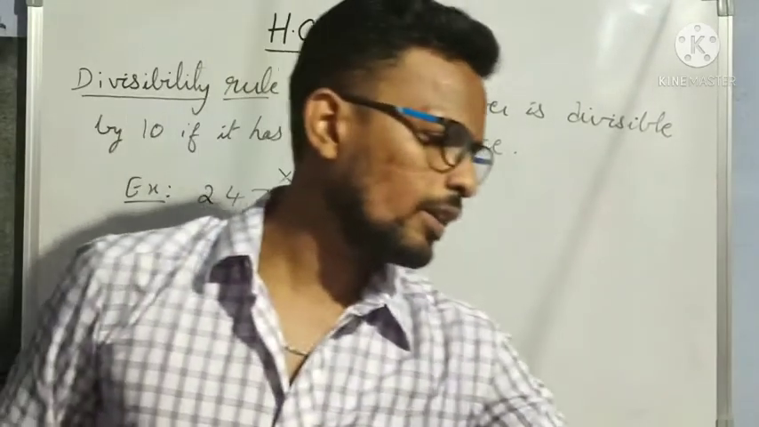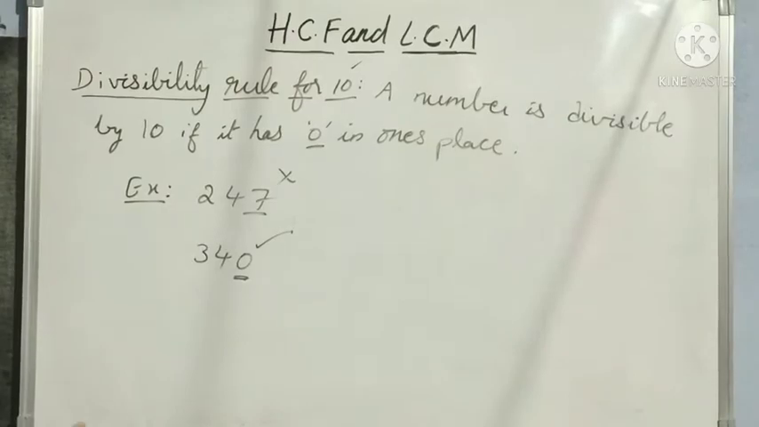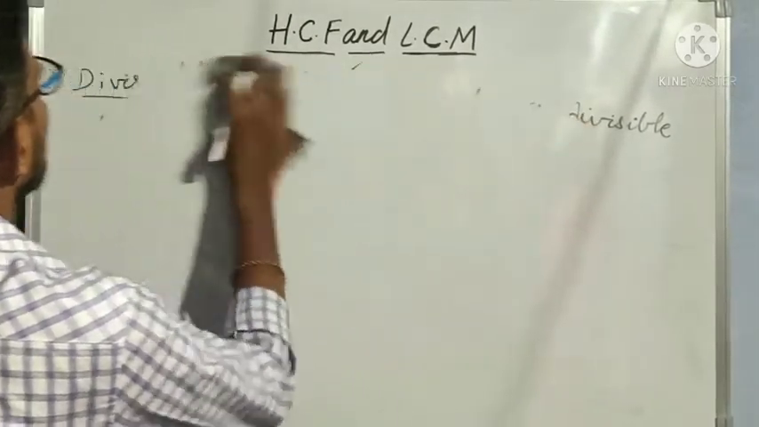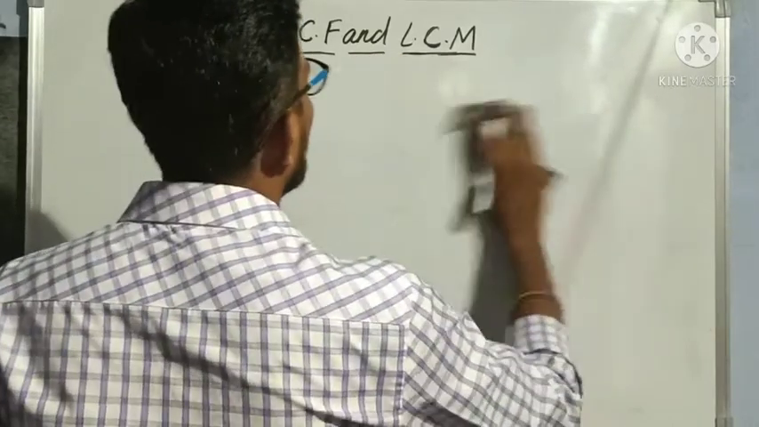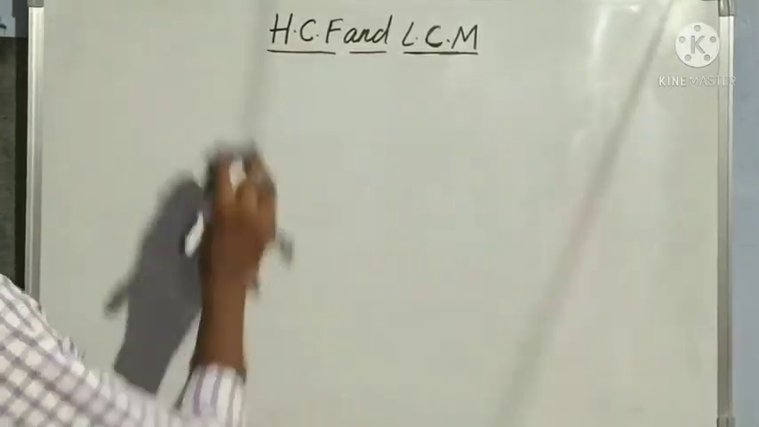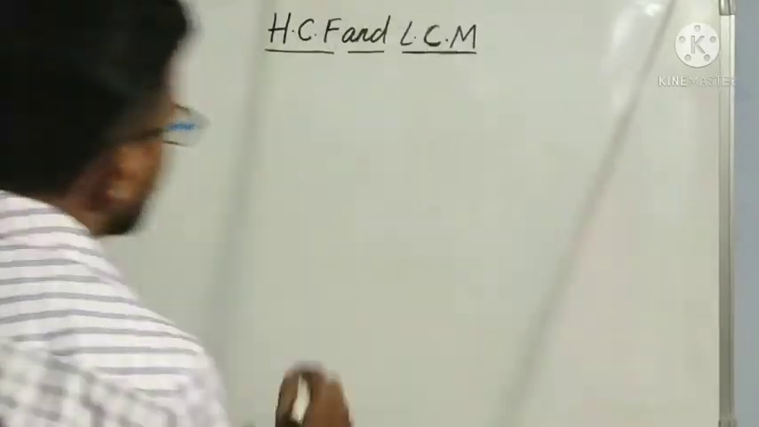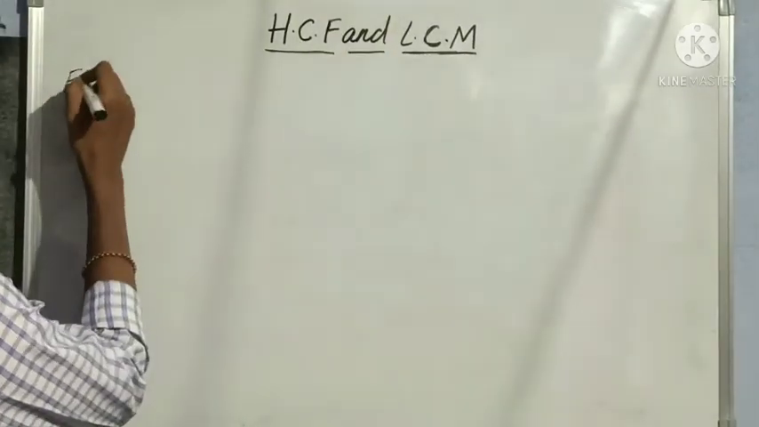Remaining all other numbers are not divisible by 10. These are the two divisibility rules which I missed in my previous class. I hope now everybody understood all the divisibility rules. Now let us move to our original concept, HCF. But before going to HCF, let us find out what a factor is.